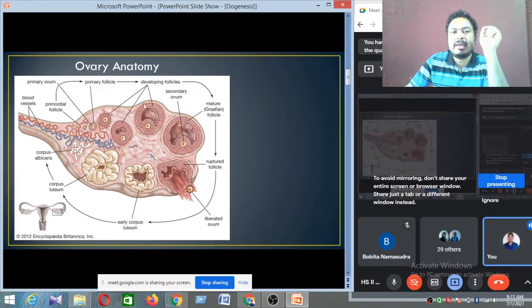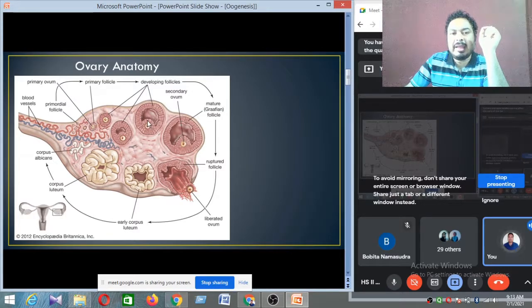These are called secondary follicles. This is primary, smaller in size, and these are bigger in size. Now inside the secondary follicle, this cell develops again. Now this cell is called the primary oocyte. This is oogonia, and these are called primary oocytes. So just to remember, the primary oocyte develops inside the secondary follicle. Secondary follicle, primary oocyte. Primary follicle, oogonia.